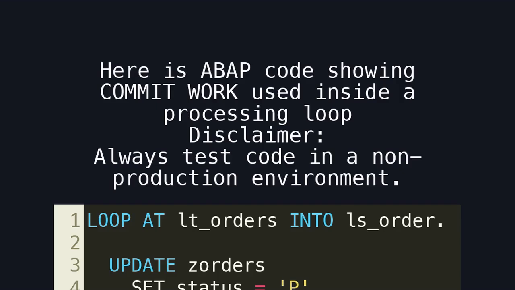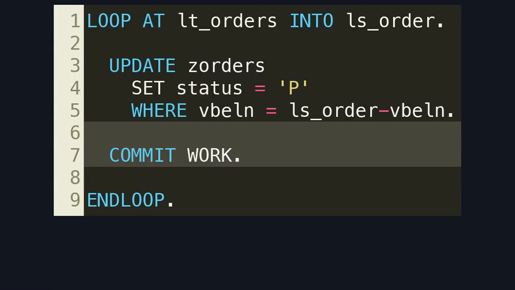Here is ABAP code showing commit work used inside a processing loop. Disclaimer: always test code in a non-production environment. Here is the core issue. Each loop iteration commits independently, permanently saving partial results even if later processing fails.